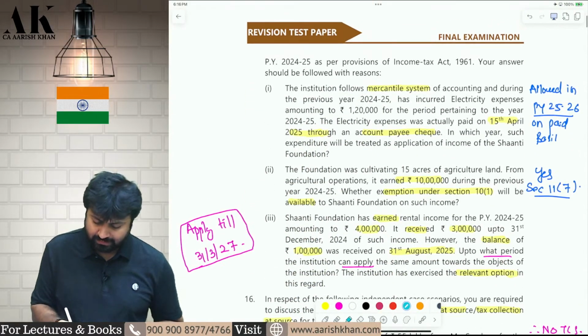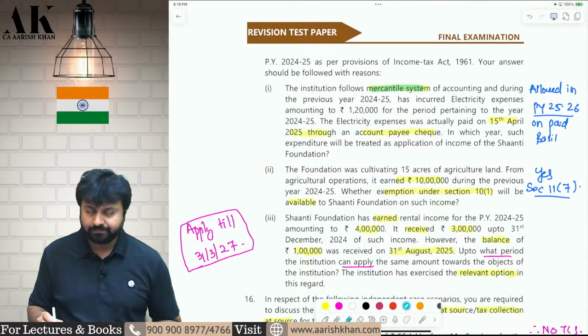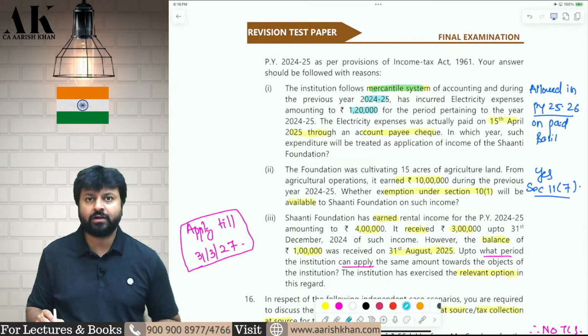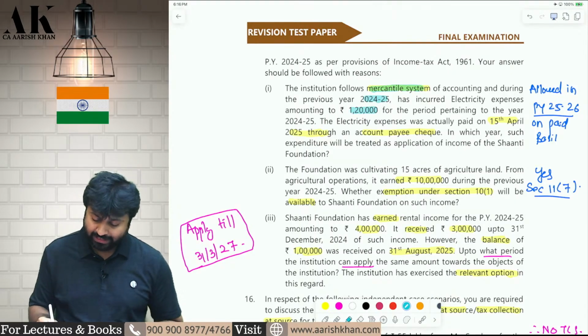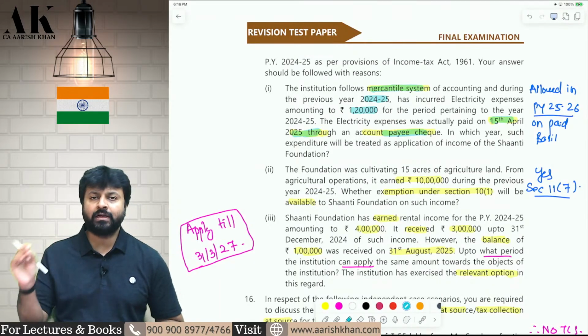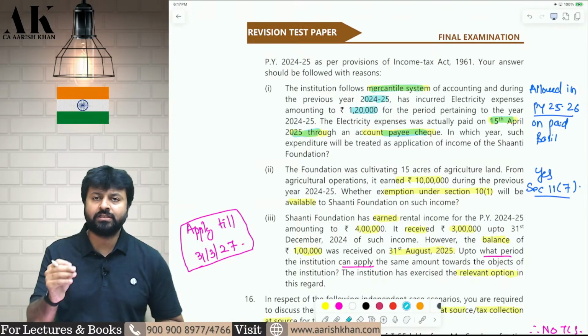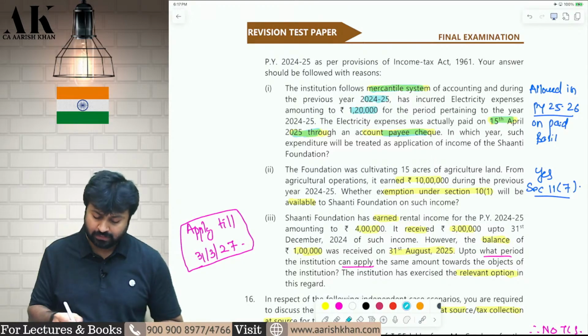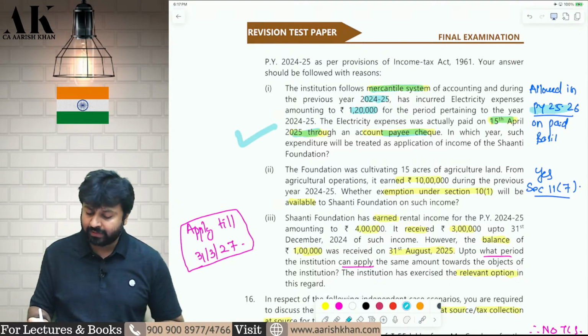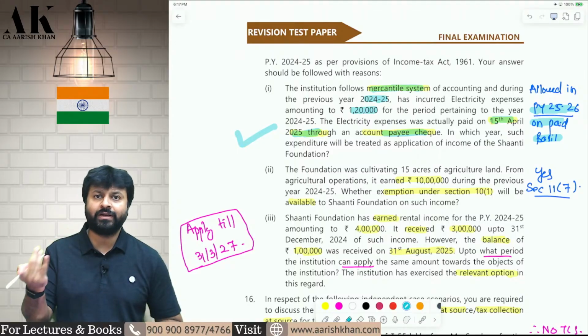First question. The trust follows mercantile system of accounting in the year 24-25 and they are incurring some electricity expense of 1,20,000 rupees. But they are paying the electricity expense in the next year. So remember, for a trust, whether you follow mercantile system or cash system doesn't matter. The deductions are allowed on payment basis. Deductions are not allowed on accrual basis. Therefore, in this case, whenever that electricity expense is actually paid, in that year deduction will be allowed. So when it is paid in the next year, 25-26, this deduction will be allowed in 25-26, not in 24-25. I hope it is clear to all of you.